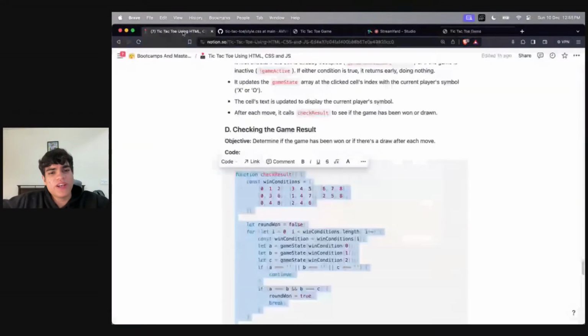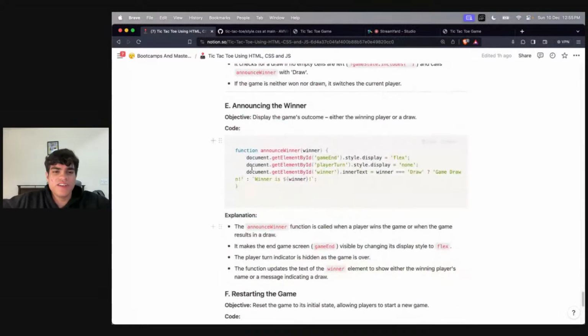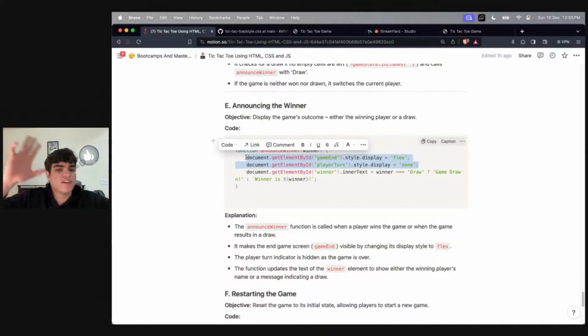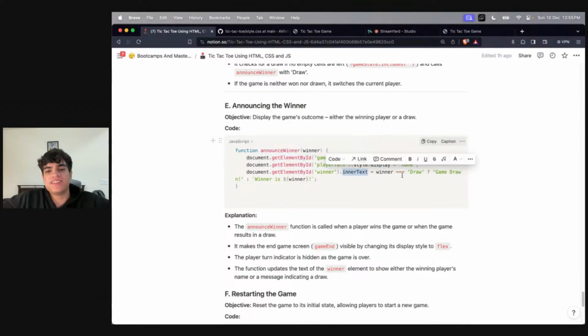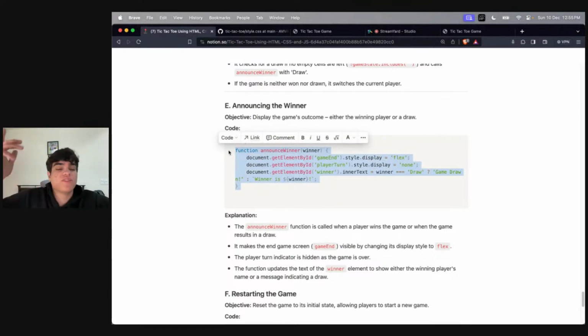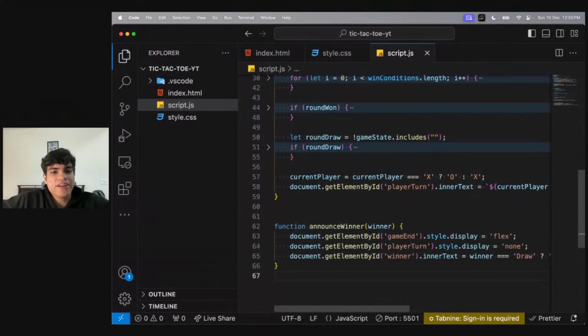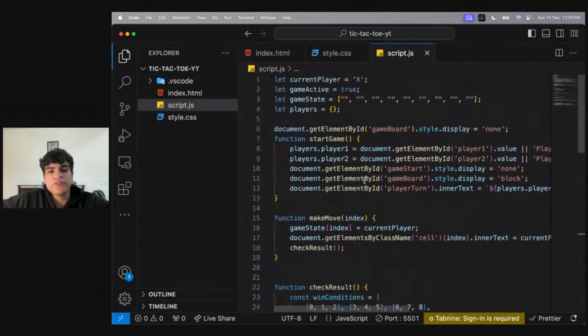So now we need to announce the winner, right? How do we announce the winner? It's just a function which will show your game end display. It will say that the game has ended. It will say that nobody's turn it is, right? The turns have ended. And you will just say the text that, okay, it is a draw, or that the person winning is this, one of the two has won. Correct. So that is it.